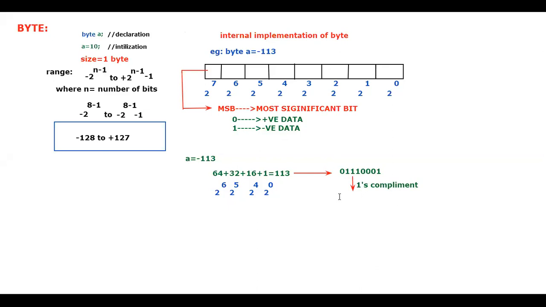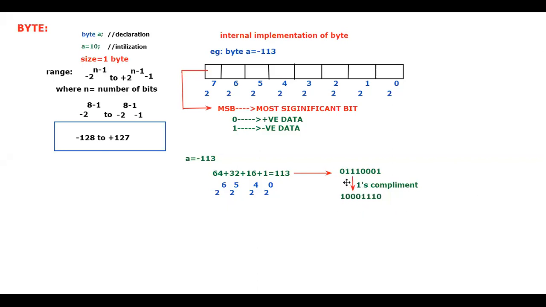Whichever place a 0 is there, convert it into 1. If a 1 is there, convert it into 0. I would like to convert it into 1 0 0 0 1 1 1 0. Is it clear for you guys? Exactly whatever data is present above, I have converted to the opposite of it.